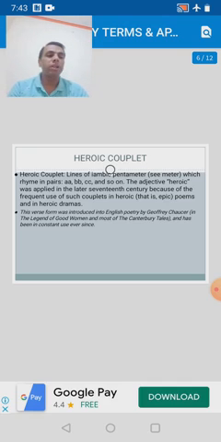Now, what is heroic couplet? Small groups of syllables are called feet, and five-foot iambic lines rhyming in pairs are called heroic couplets. We must know it once more, that small groups of syllables are called feet, and when five-foot iambic lines rhyming in pairs are called heroic couplets. Now the question arises here, what is iambic? Iambic refers to the type of foot used. It indicates an unstressed syllable followed by a stressed syllable.